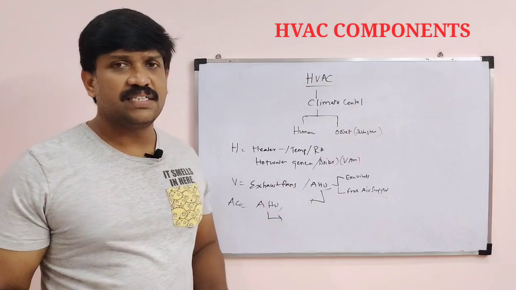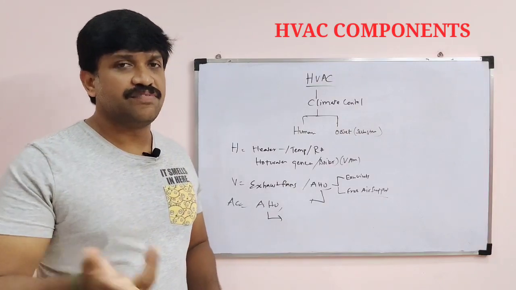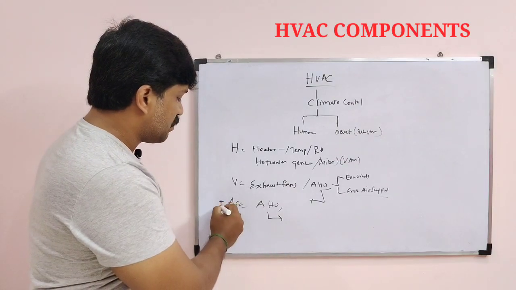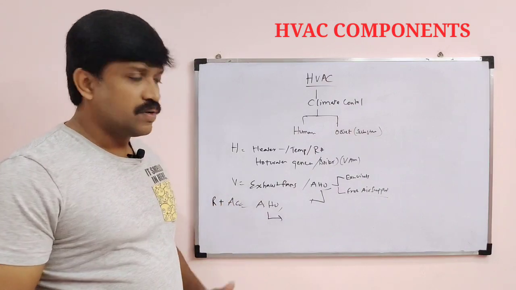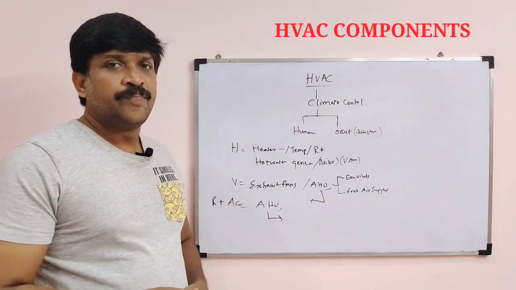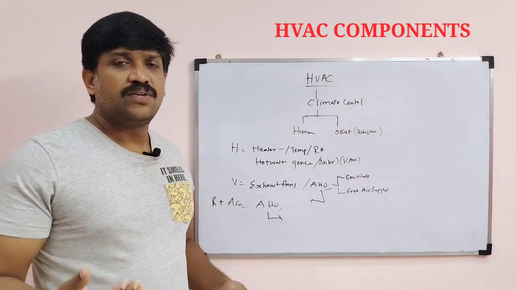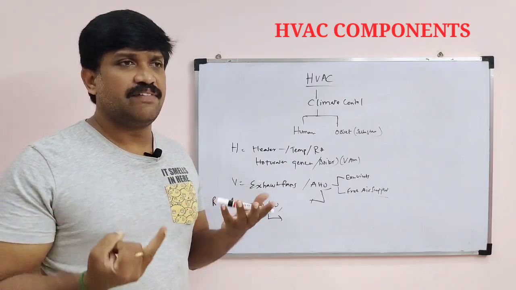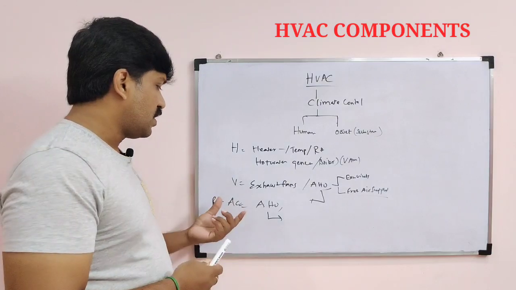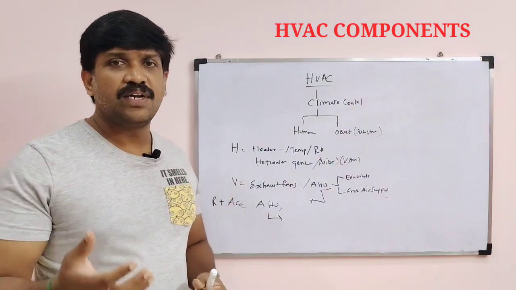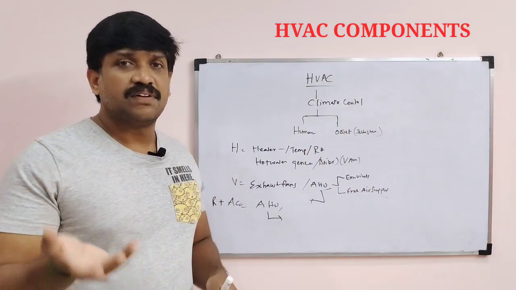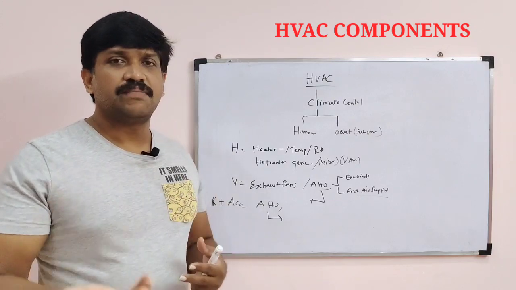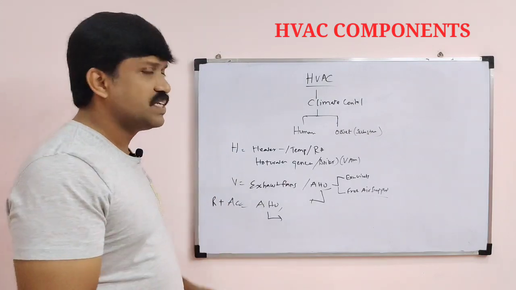Nowadays we talk about air conditioning with the addition of refrigeration, air conditioning plus refrigeration, these two. Air conditioning means we are going to purify the air by means of a filtration method, and we are going to maintain the temperature of the air. To maintain the temperature of the air we require refrigeration units.